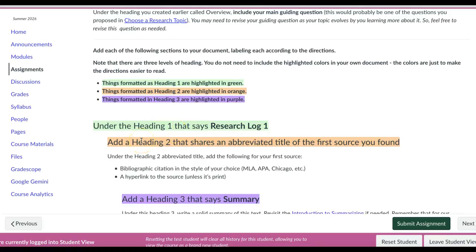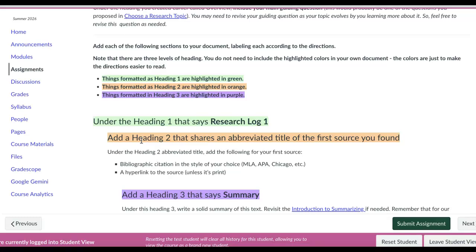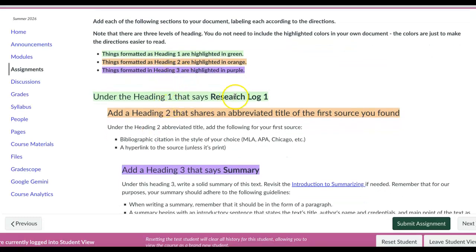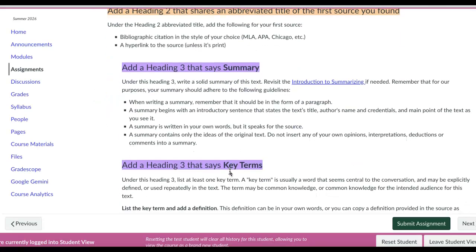Please make sure that you are formatting the headings in the correct way, because this helps keep the whole document organized as we keep adding to it. So this will be your one document for research logs that you continue to add to. So we're starting with Research Log 1 with 2 sources. Please do not use the color coding. I just did that to highlight that there are different headings, but you do not need to color code your own. Just make sure that you are using the correct headings.